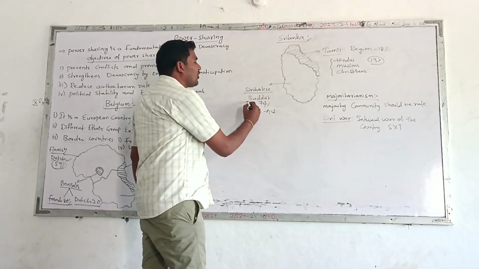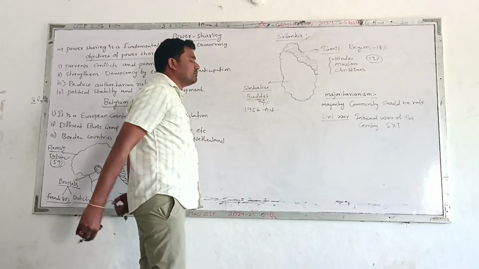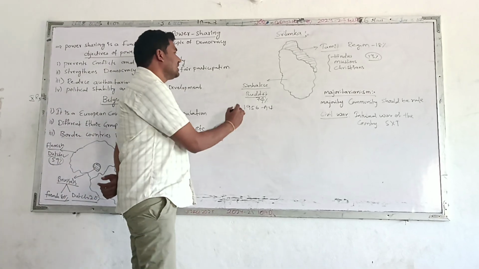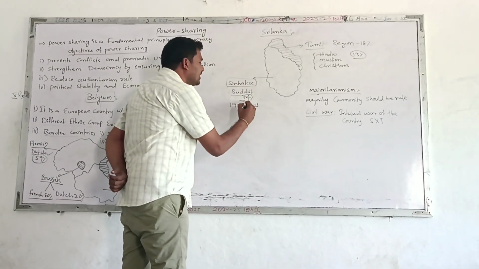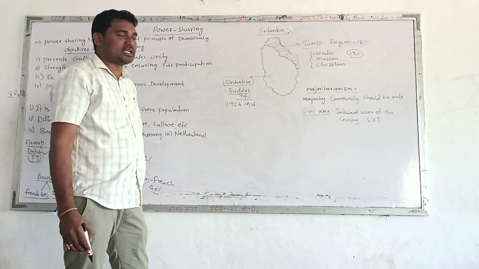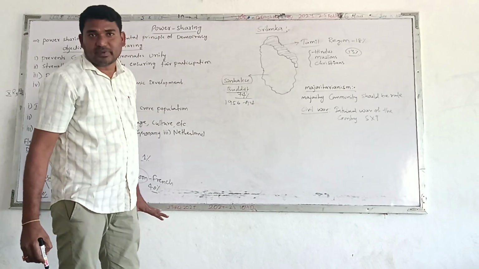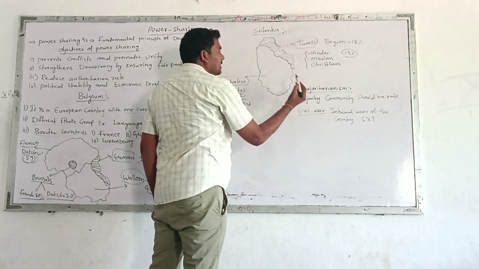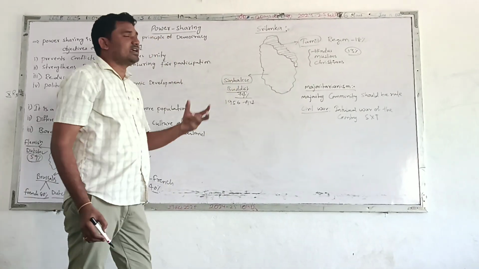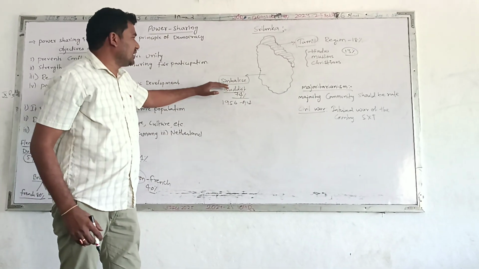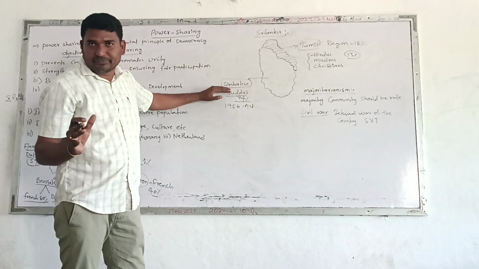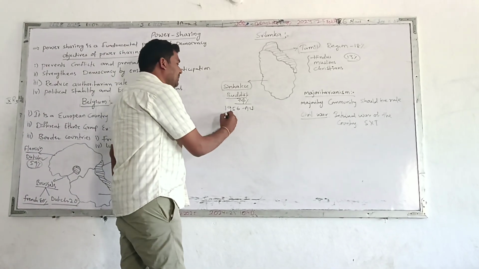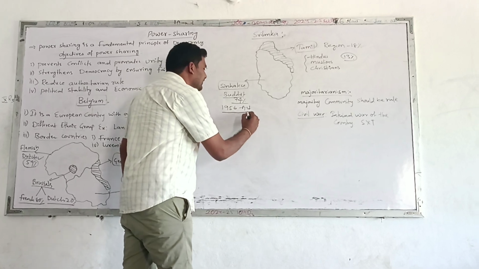Now which religion are these people following? Buddhist. And what share are the Sinhalese? 74% of the people in Sri Lanka are Sinhalese only. Now between these Sinhalese and Tamils, who are the majority here? Who are the majority people here? Yes, Sinhalese only are the majority people here. Right. But what was happening here in the year 1956?